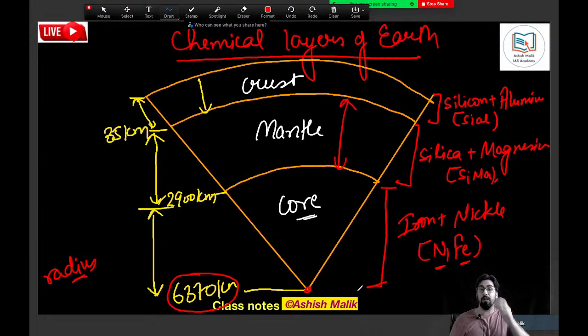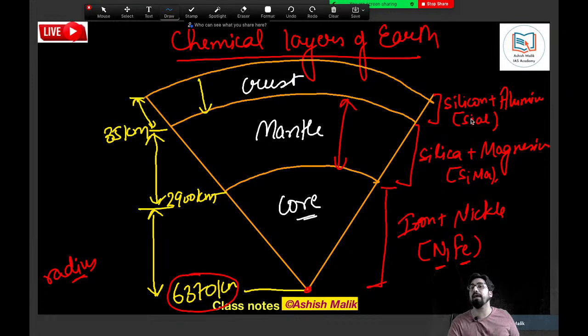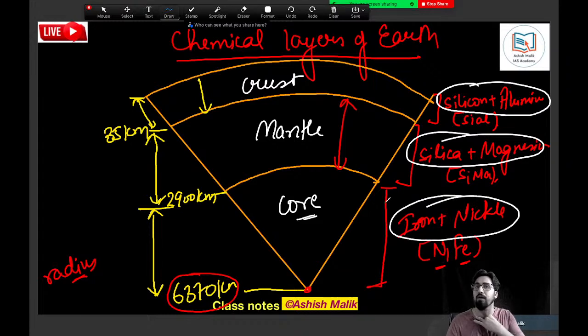So basically now you can see chemical is composition. So the difference is of what they are made up of. So clearly the composition is different. So based on the composition we got the three chemical layers. But what if we have to draw the mechanical layers?